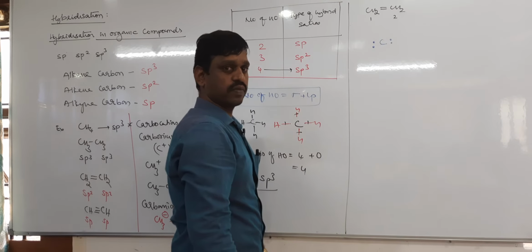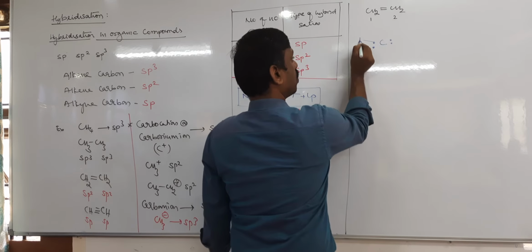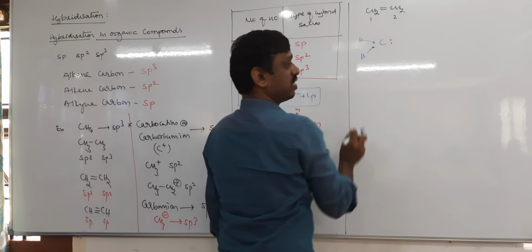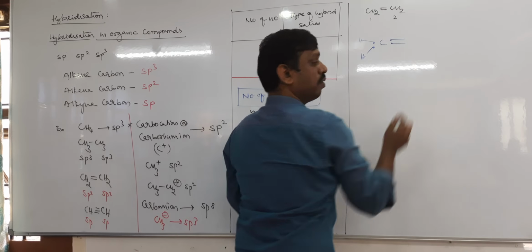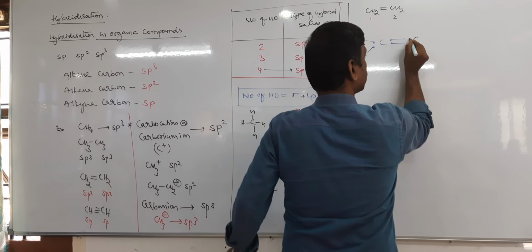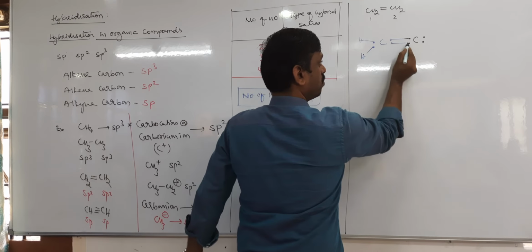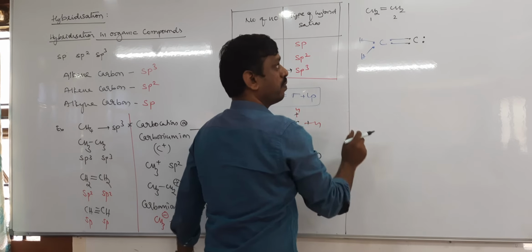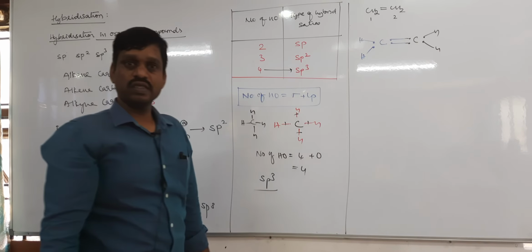Then there are 2 hydrogens, which form two bonds. There is one sigma bond and one pi bond with the other carbon, which has the same electrons. Therefore, they form one sigma and one pi bond, and with two hydrogens, two sigma bonds are formed.